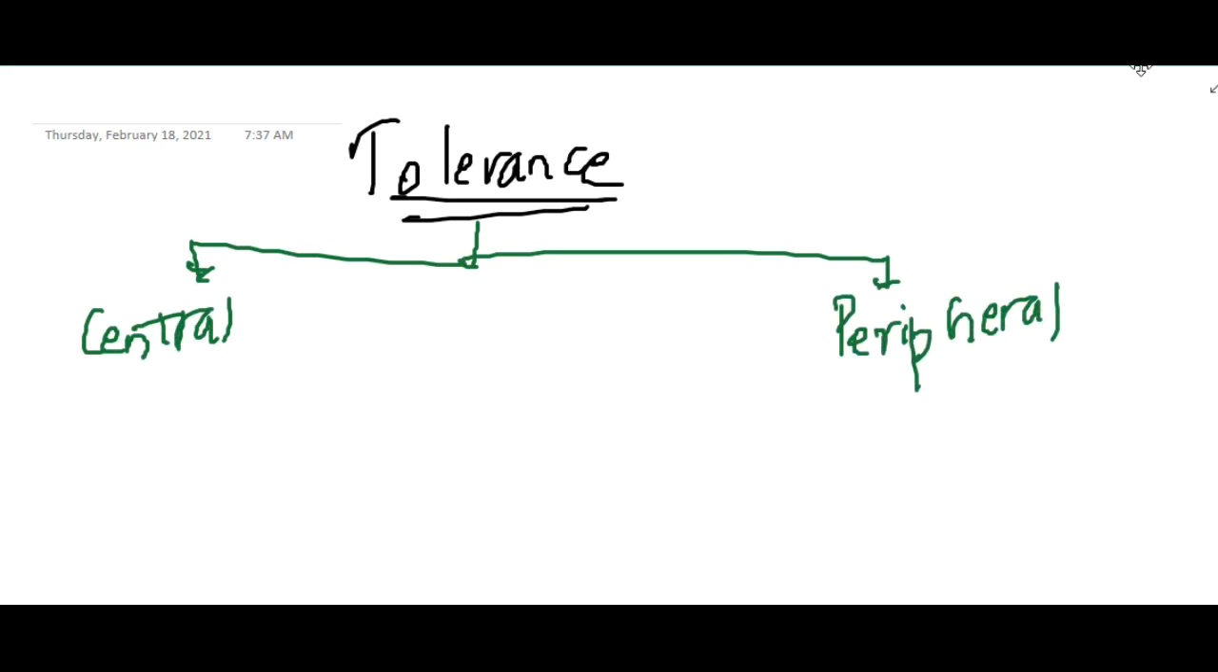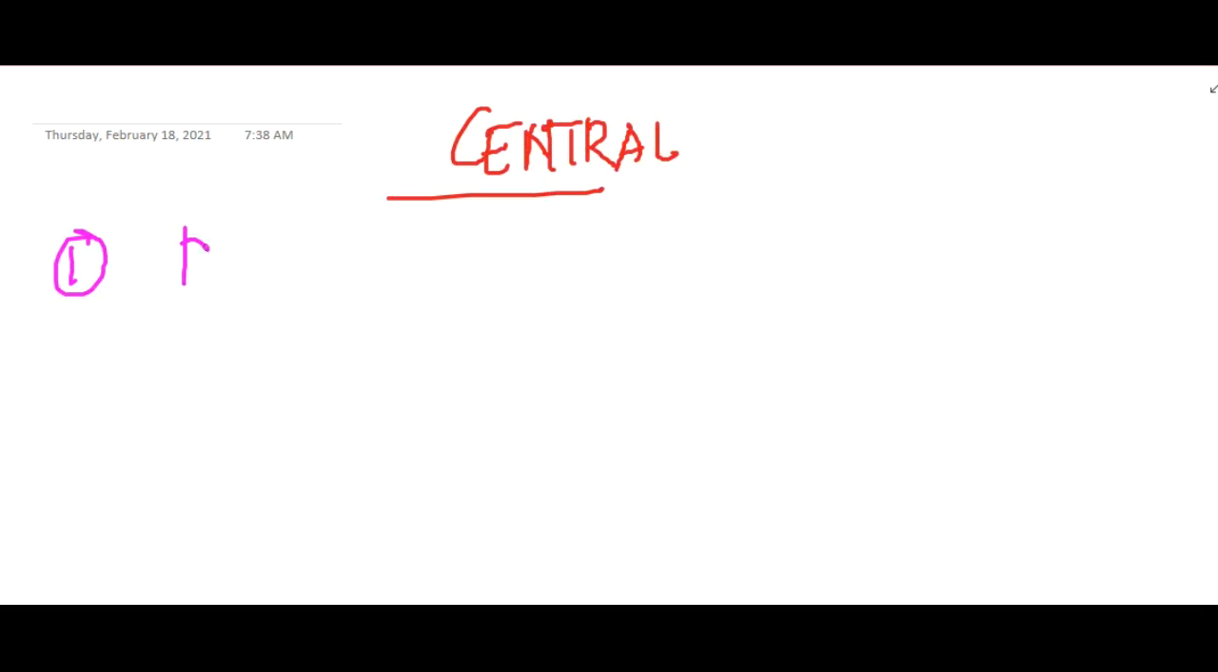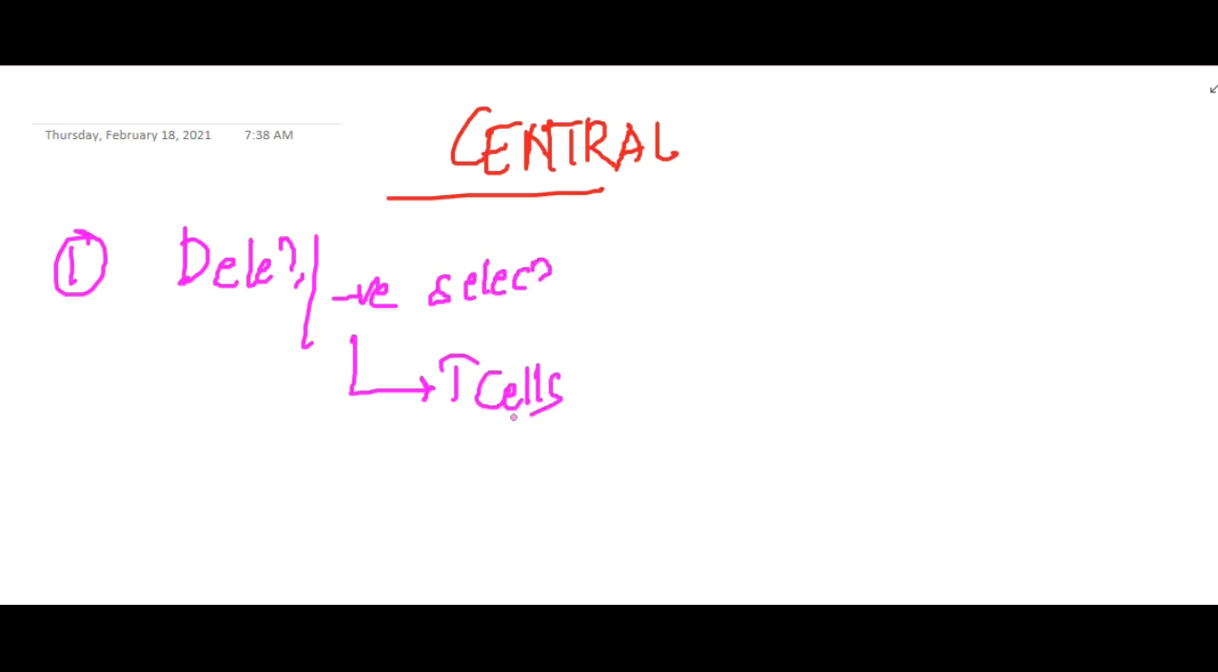All the cells in our body will undergo central tolerance. If anything is missed, then that results in peripheral tolerance. So first we will see central tolerance. In central tolerance, first we have deletion or negative selection. This deletion and negative selection is mainly done for T cells. This central tolerance occurs in the bone marrow and thymus.